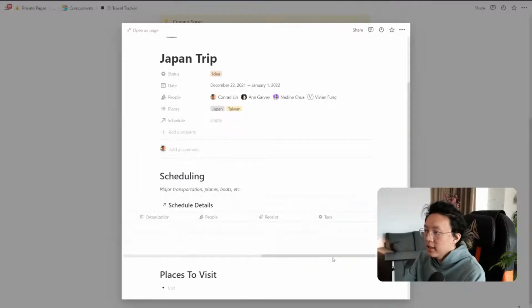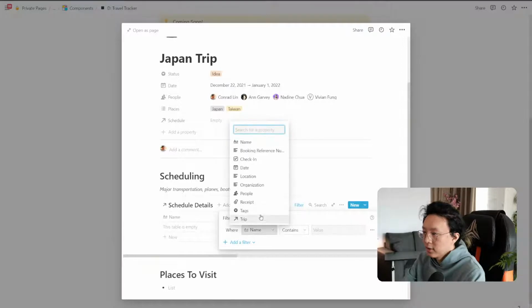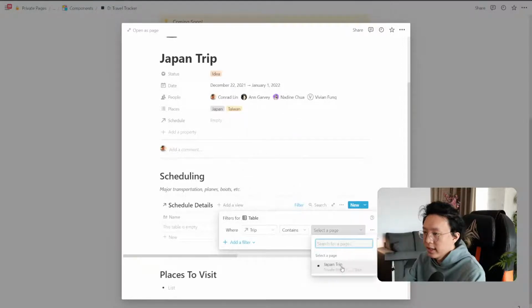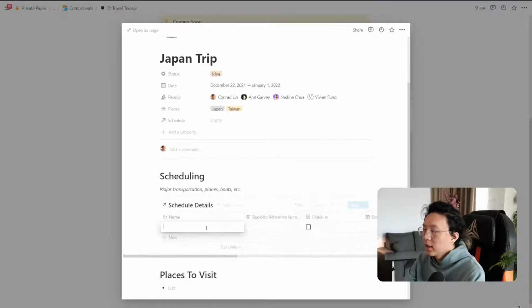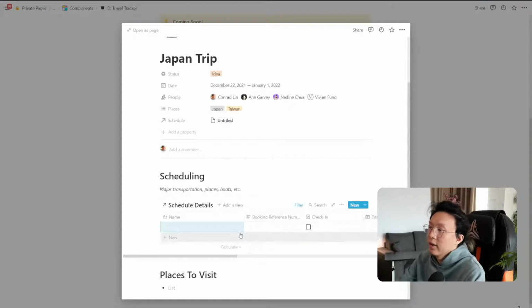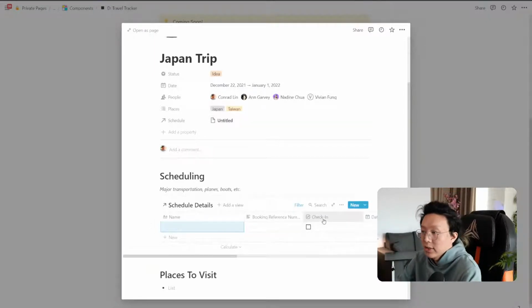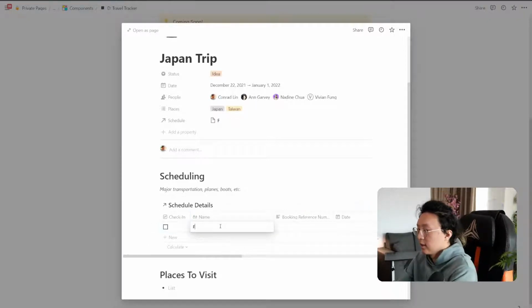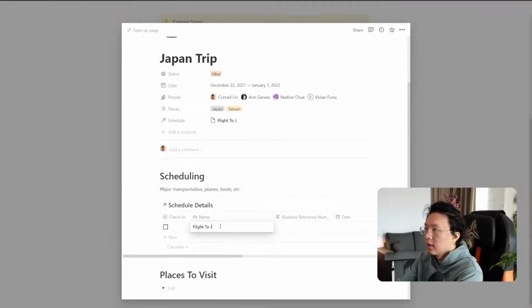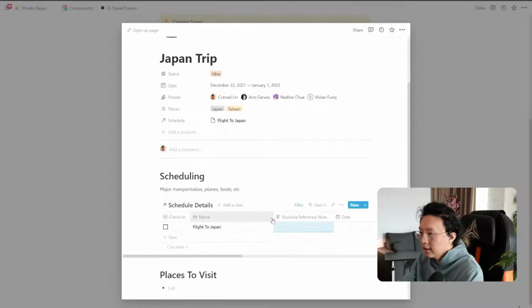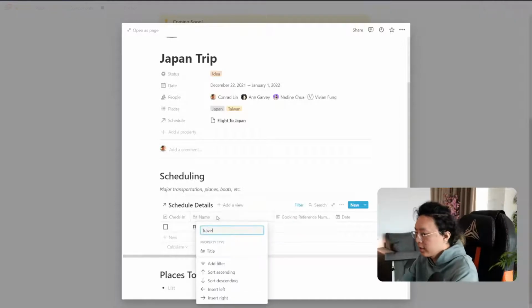And what we can see here is that when we make a new item, after I make a filter, of course, so filter for trip contains Japan trip, we can go ahead and make a new item and it'll automatically populate this entry as well. So for example, I might have a flight. So flight to Japan is the details. Okay. Let's call this travel details. I like travel details.